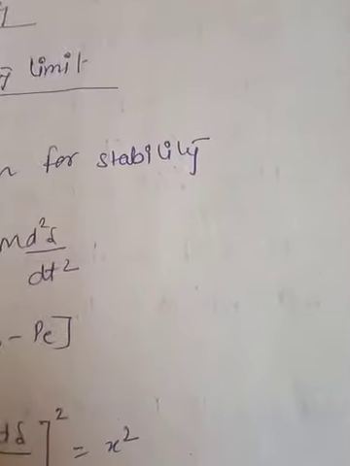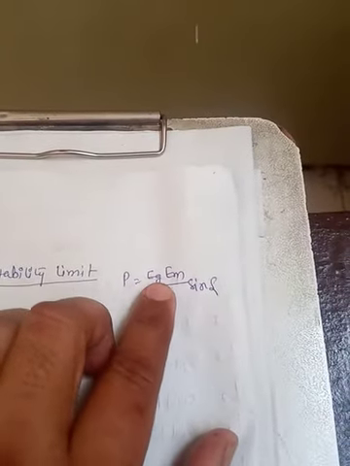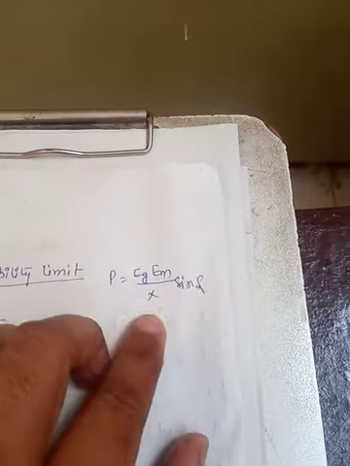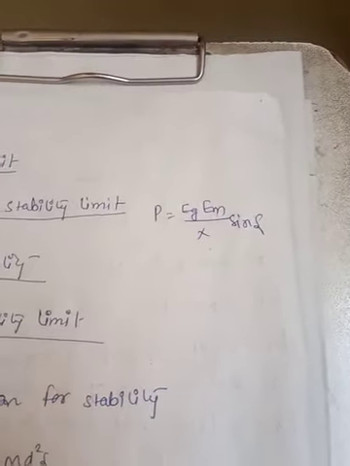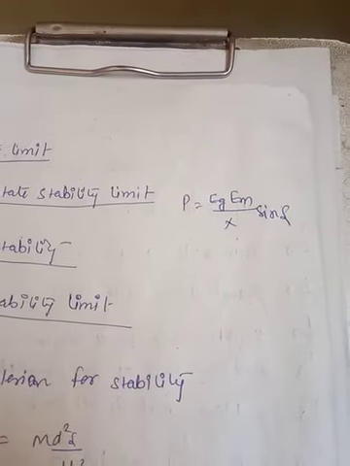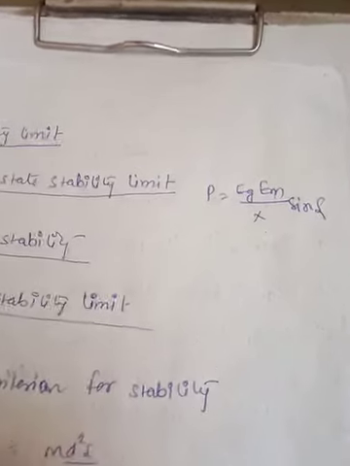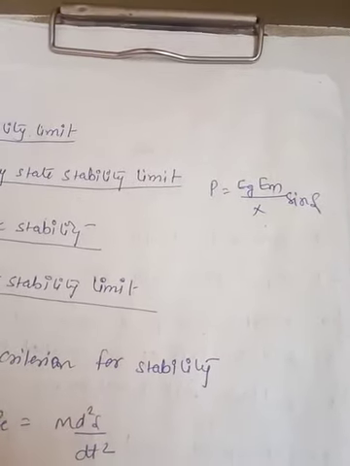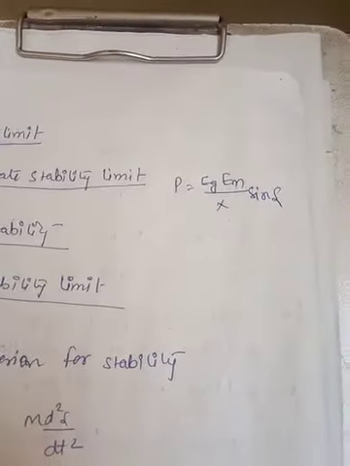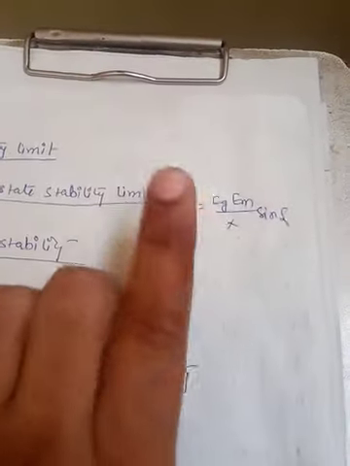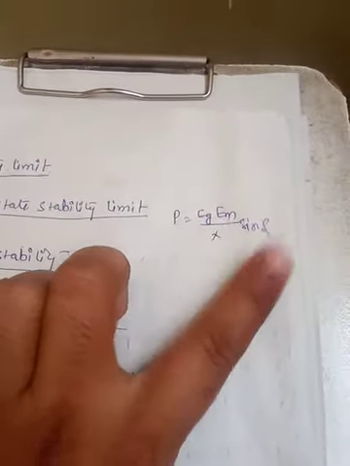Now when we are talking about steady state stability, it is defined by P equal to Eg Em over X times sin delta. Since steady state stability is caused by small disturbance such as very gradual change in the load, the dynamics of the rotating machine will not be involved, and hence the steady state stability limit can be determined by this power handling capacity formula.